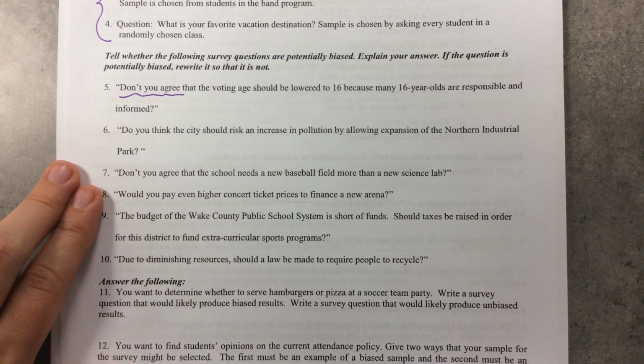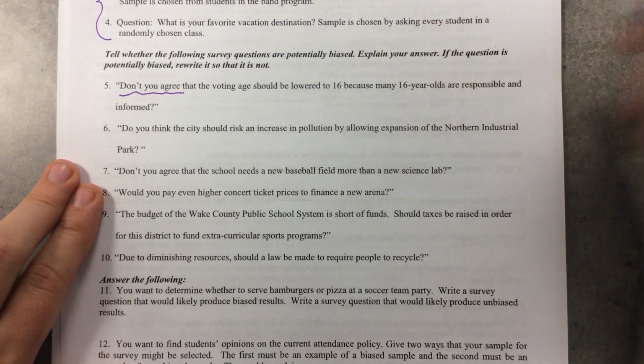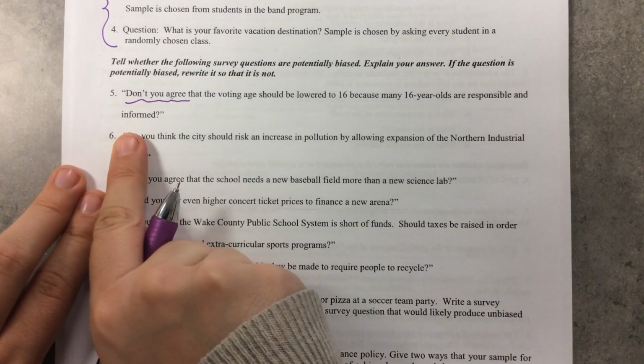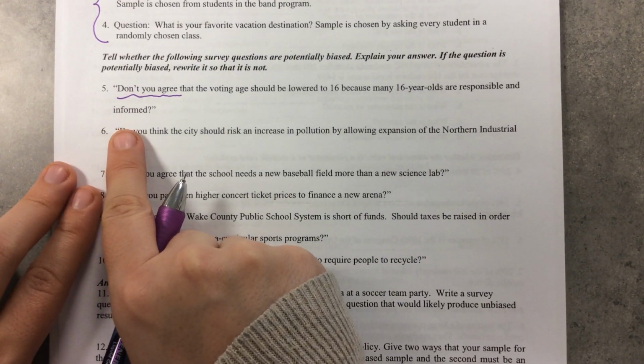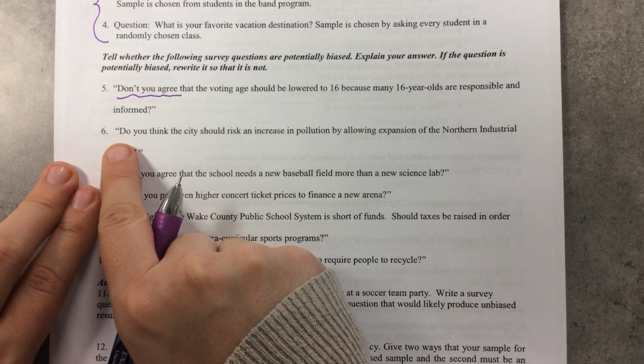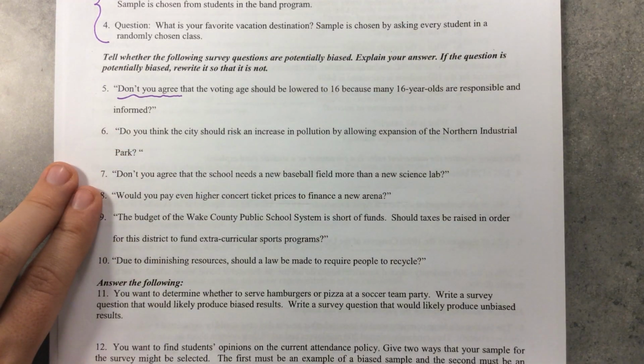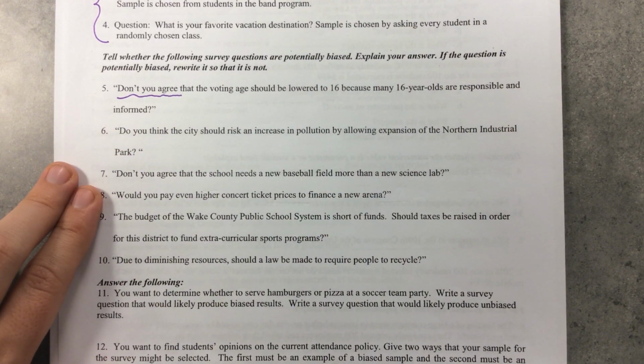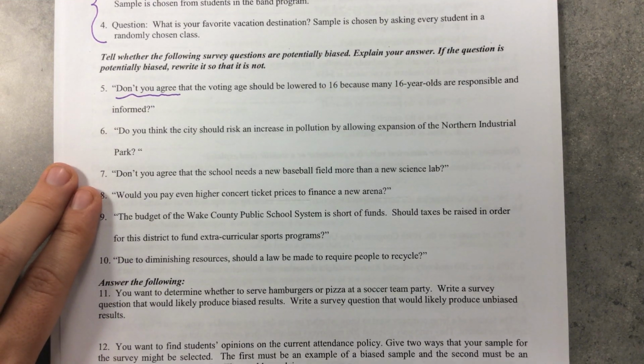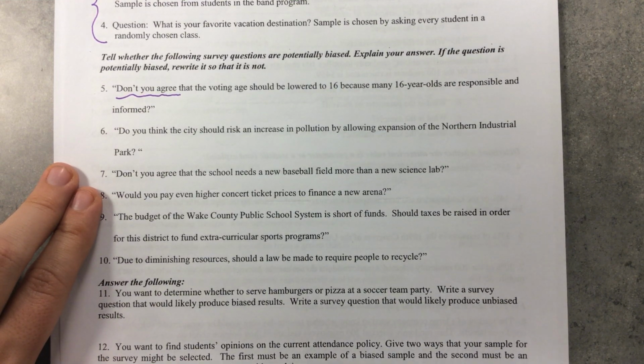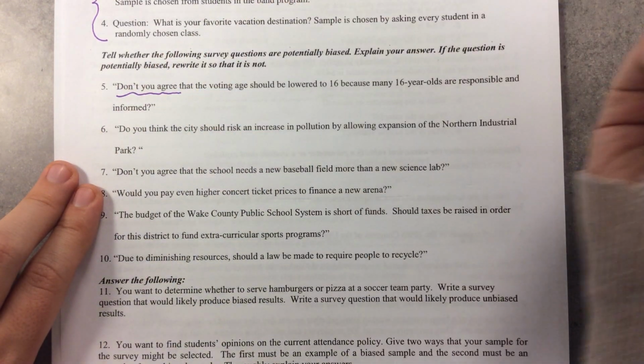While it may be true, it's an opinion. Is that relevant to the question? No. To ask a question that's completely unbiased, you would just say, should the voting age be lowered to 16 or nah. If you want to sound cool like the children, you could say or nah at the end of it, but that's it. So this is a very biased question.